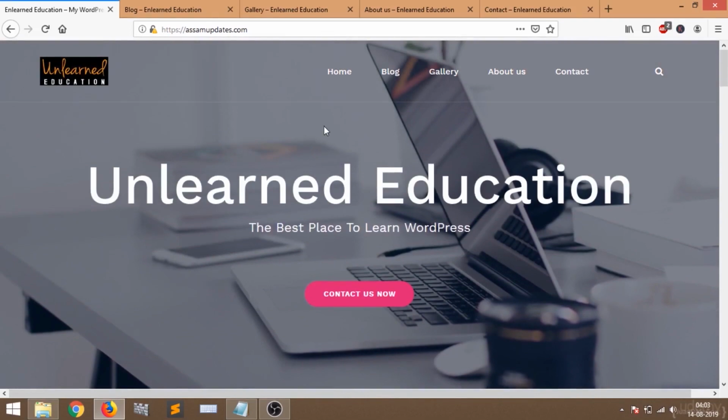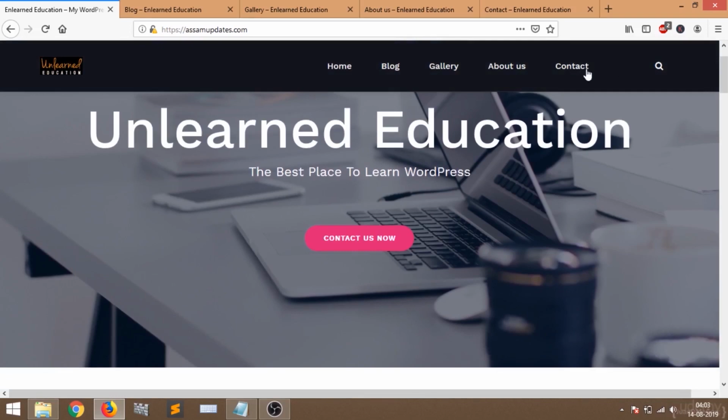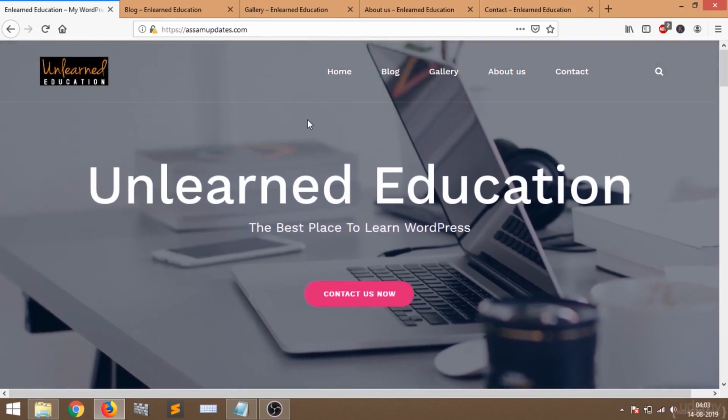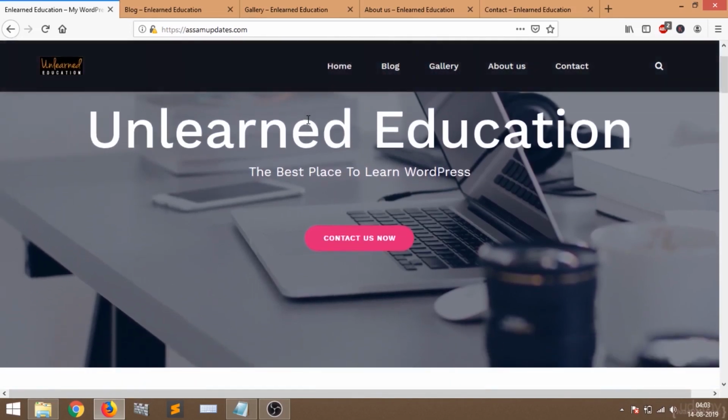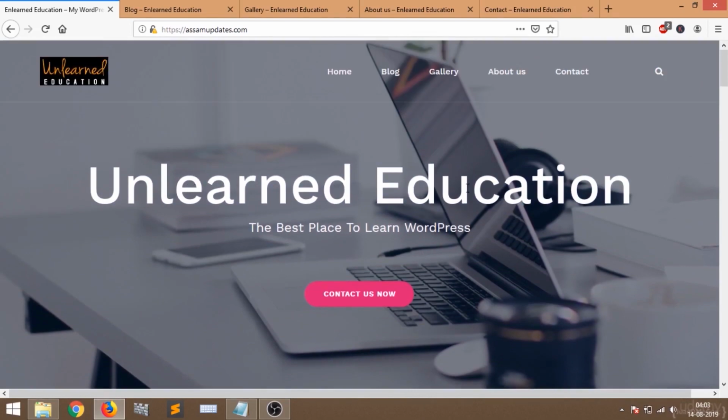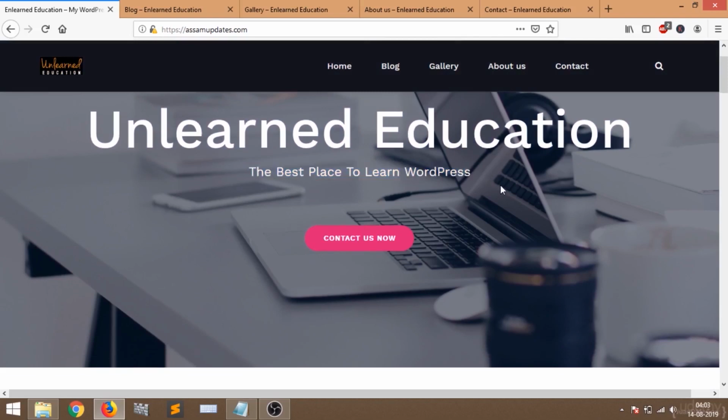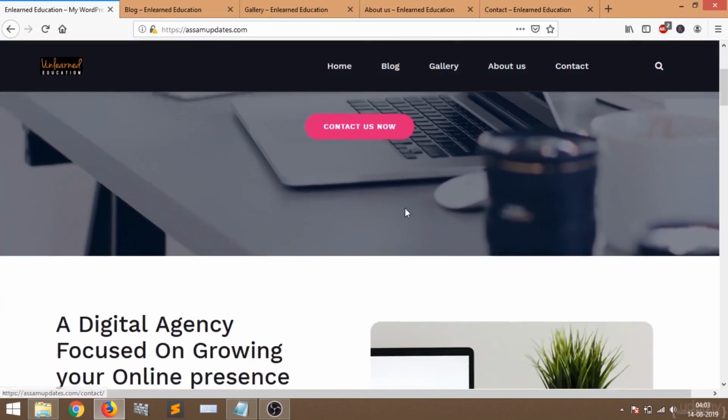So this is how our website looks. You have your header, that means on the header you have a menu on the upper side of your website. Then on the upper left side you have your logo. If you scroll down, the color of the header changes. It gives a beautiful effect on our website. It says Unlearned Education, which is the name of my company, and there's a tagline. Then a button, which redirects us to our contact page.